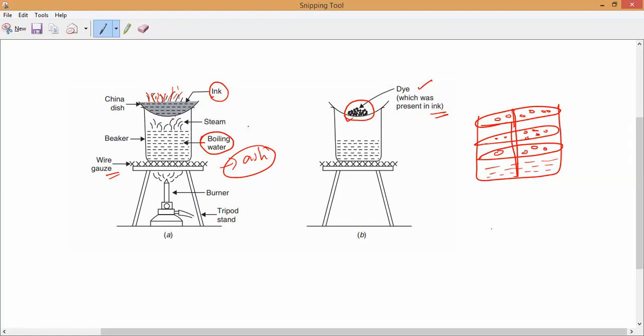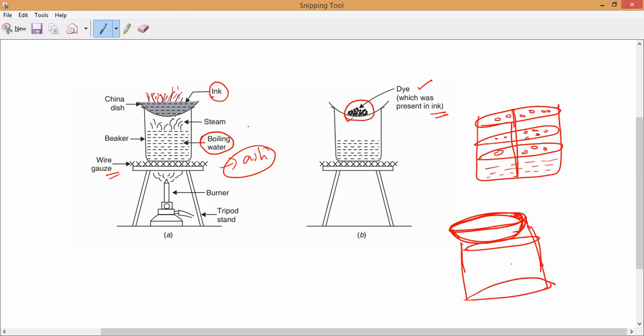For example, if you want to do it at home, if you have some kind of a China dish, take some amount of ink. Don't waste much ink, take a little. Now arrange some kind of a bowl at the bottom.